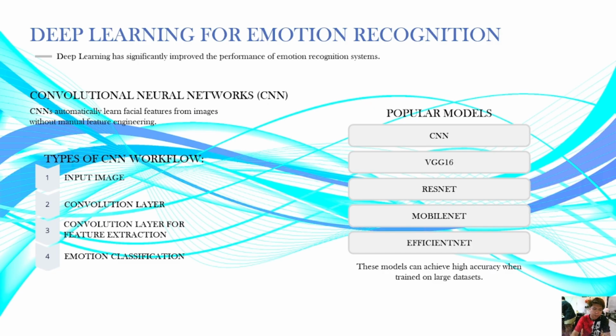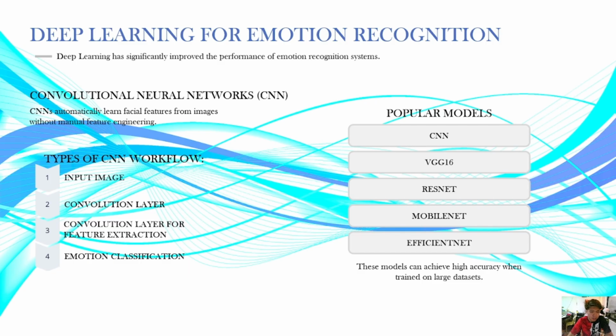Before I continue with the types of CNN workflow, let me give you another definition for convolutional neural networks. It is a deep learning model widely used in image processing. Since we're talking about images, that's why the CNN workflow is included in my report. CNN automatically learns facial features from images and classifies them into emotions. On our previous slides, I already gave you the emotions that we have. We have seven emotions.